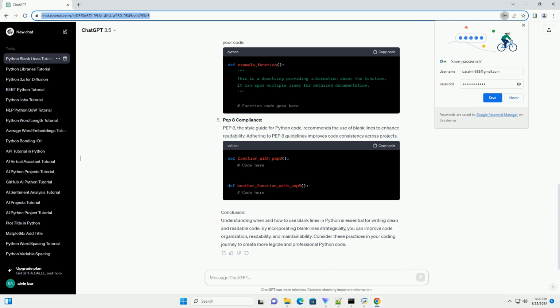Conclusion. Understanding when and how to use blank lines in Python is essential for writing clean and readable code. By incorporating blank lines strategically, you can improve code organization, readability, and maintainability. Consider these practices in your coding journey to create more legible and professional Python code.